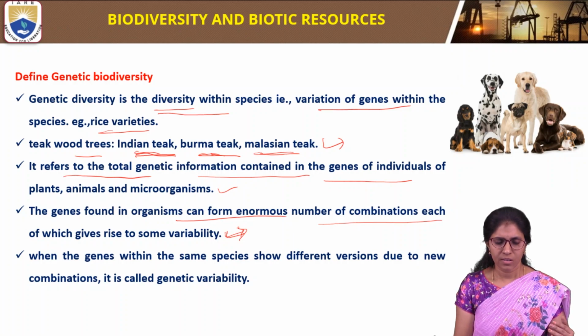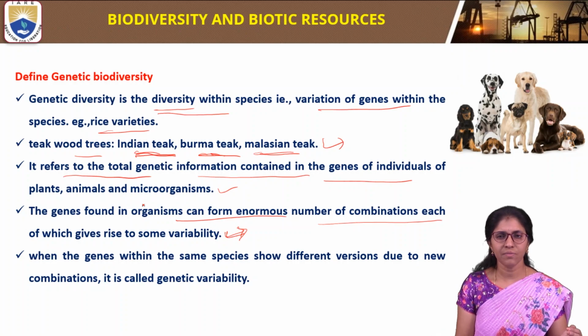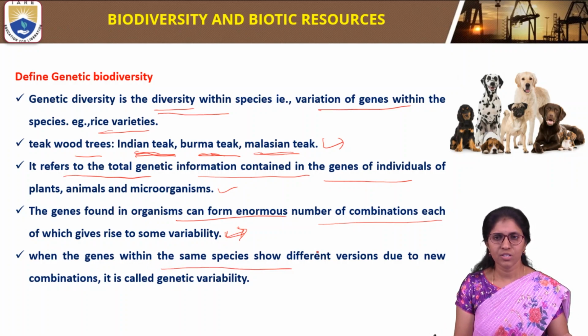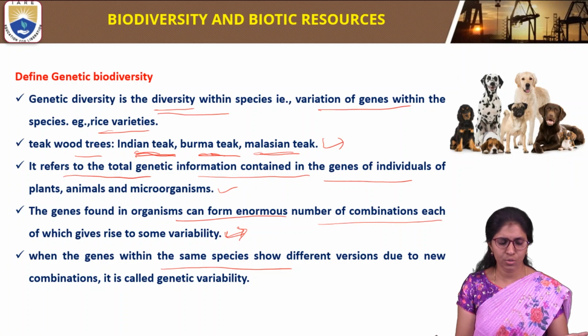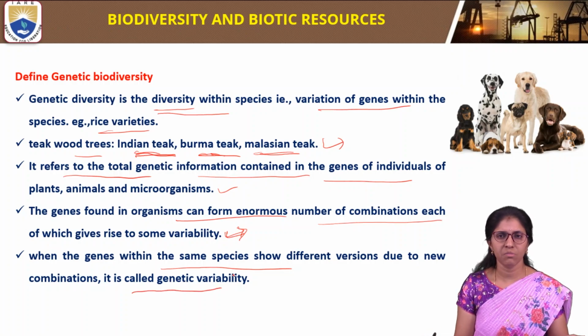The genes found in an organism can form an enormous number of combinations, and each combination forms an organism with variation in genes. When the genes within the same species show different versions due to new combinations, it is called genetic variability.